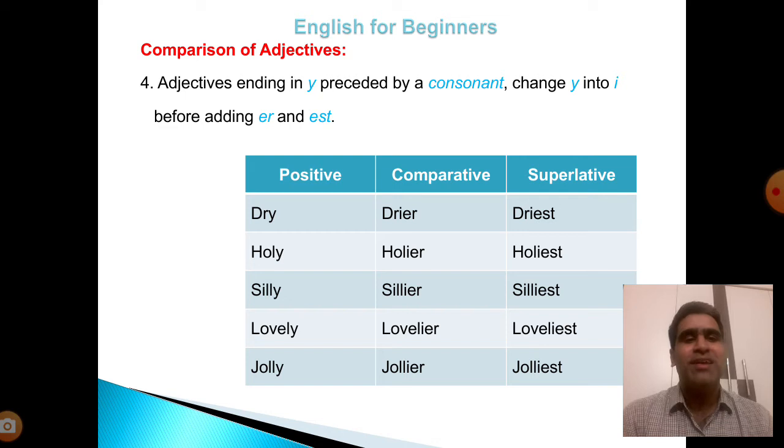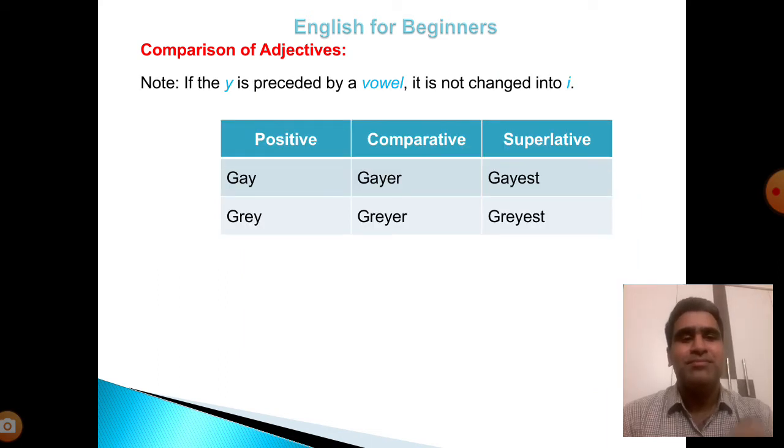In some adjectives ending with letter y, we can remove the y and add ier for comparative, iest for superlative. If the y is preceded by a vowel, it is not changed into i.